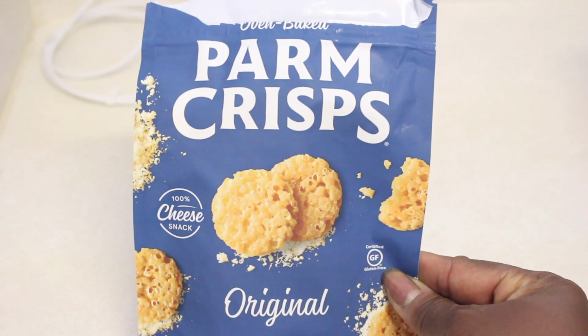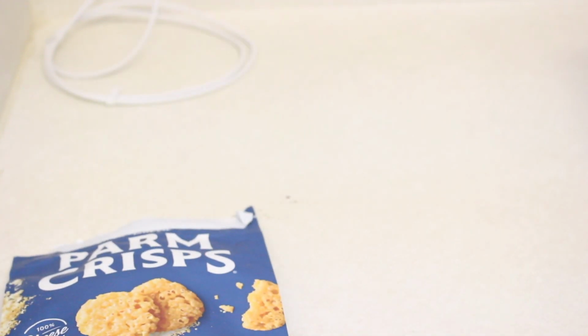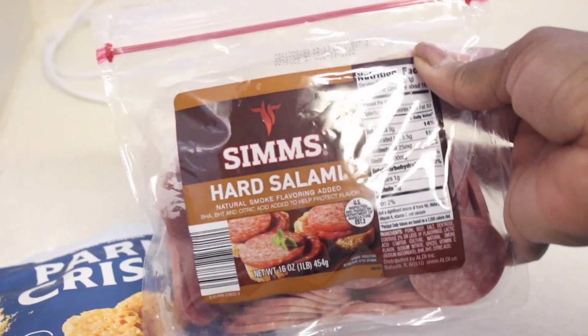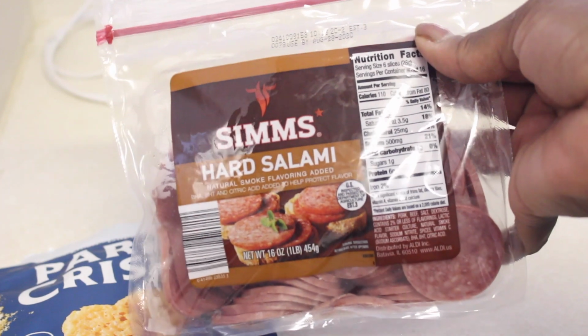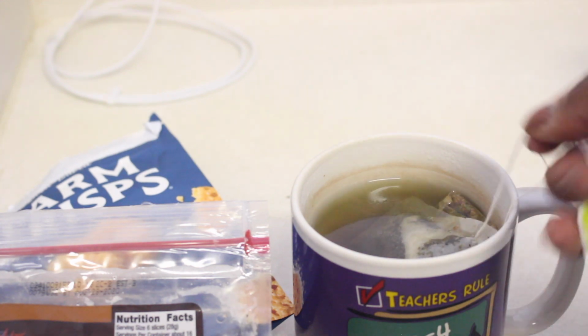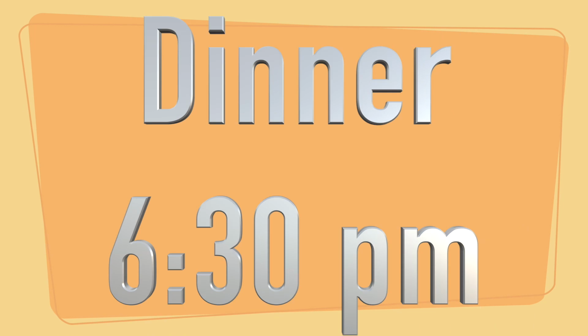And for snack, I found these Parm Crisps, complete cheese from Walgreens, and they taste wonderful. And I had 6 round salamis with that. So 15 of the Parm Crisps I was allowed, 6 salami rounds. And I also had another cup of green tea, and I also added ginger. You know, this COVID, you got to fight it as much as possible.